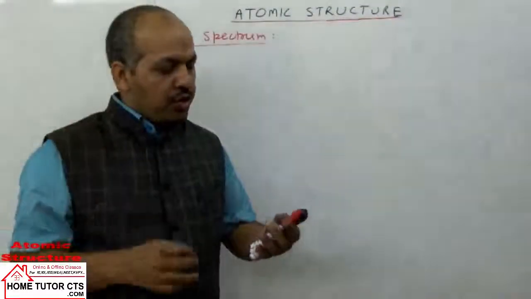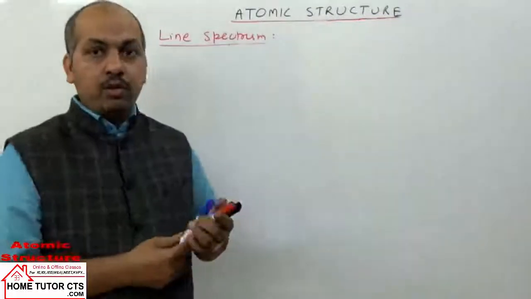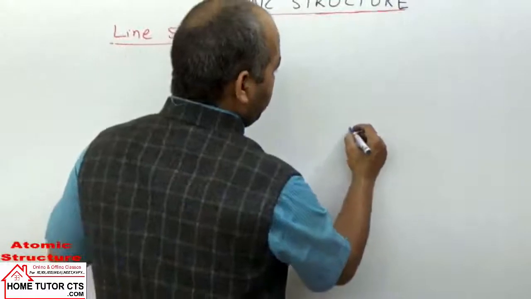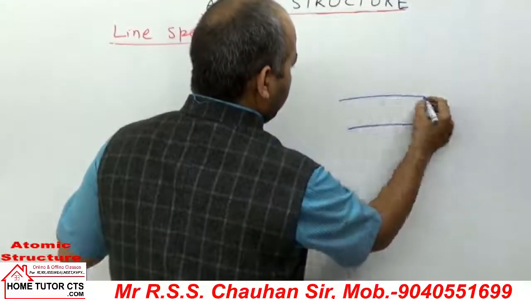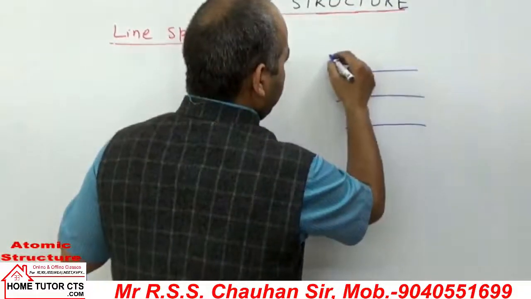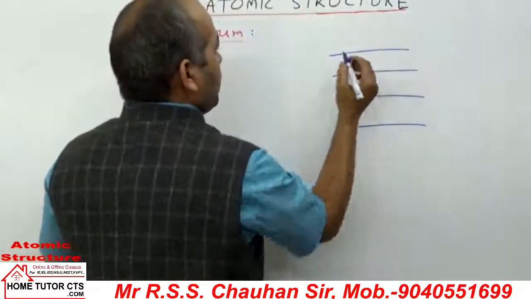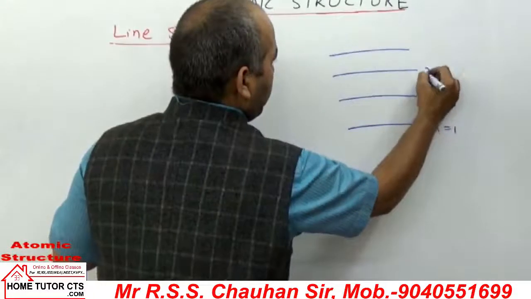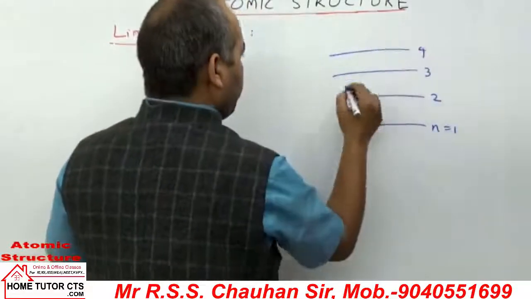Now in solving questions, some more points are there. You have to be careful about those points. Like if we take an electron coming to the first orbit from second, third, fourth, or from infinity.